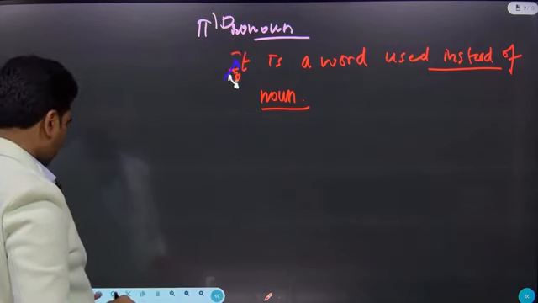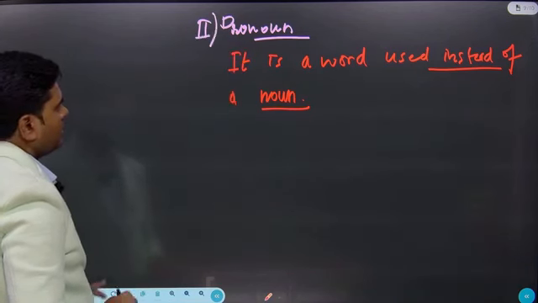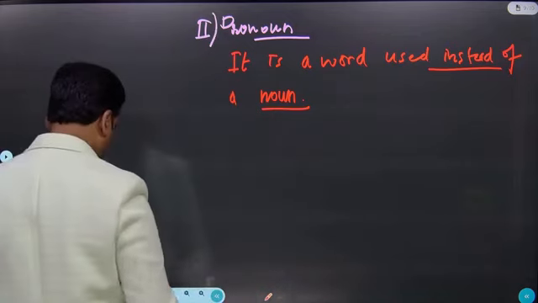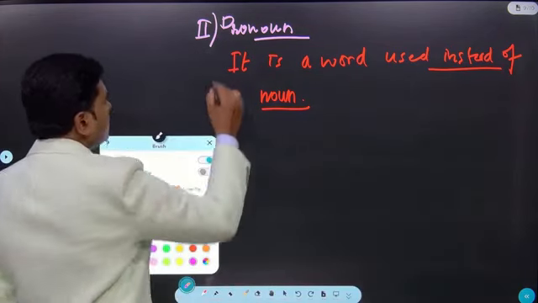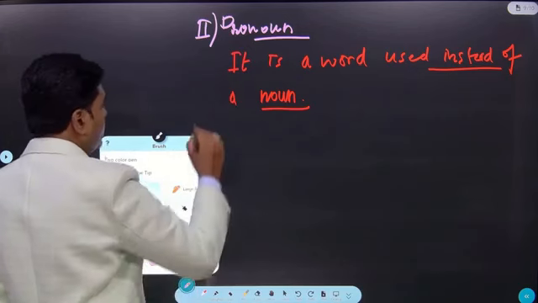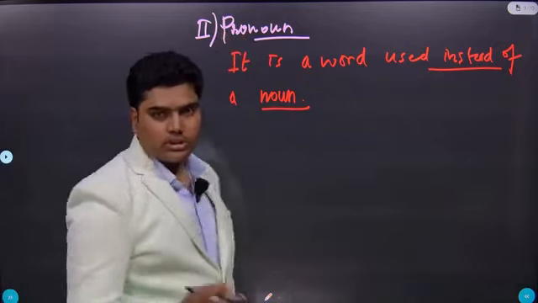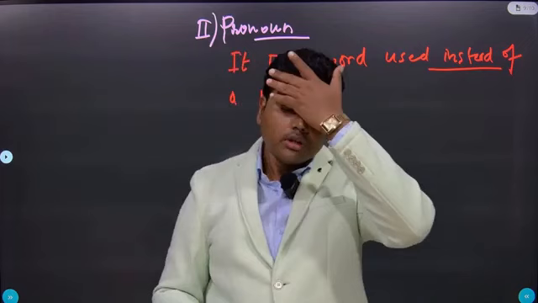Let me just make it clear a bit. Noun and pronoun. So noun over. Then what is pronoun? Pronoun is going to take us to a very important topic. There is a word used instead of a noun.